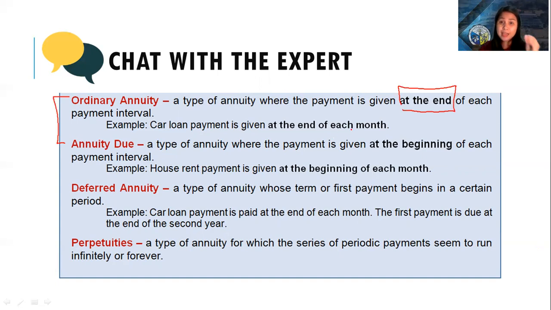But if the payment is given at the beginning of the interval, we call it annuity due. For example, house rent.